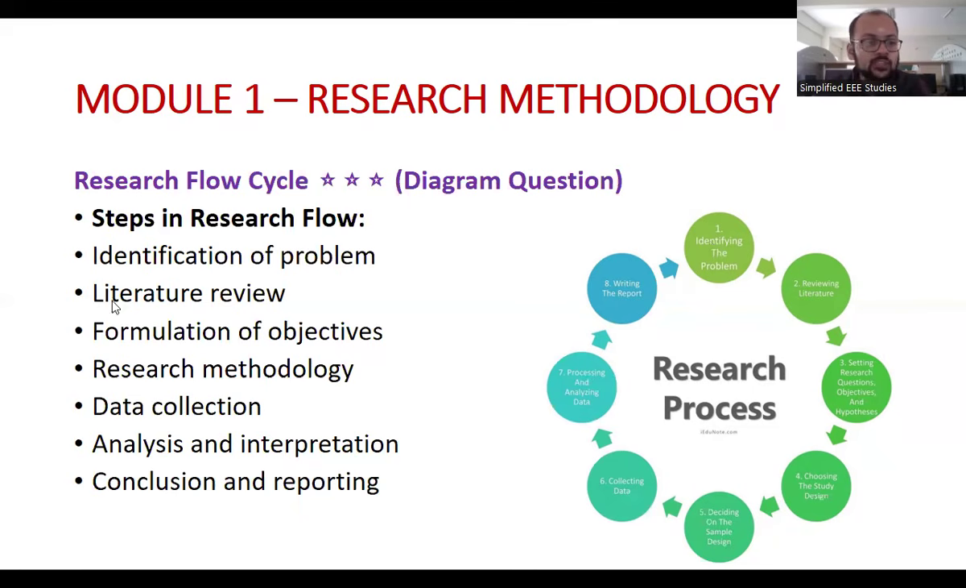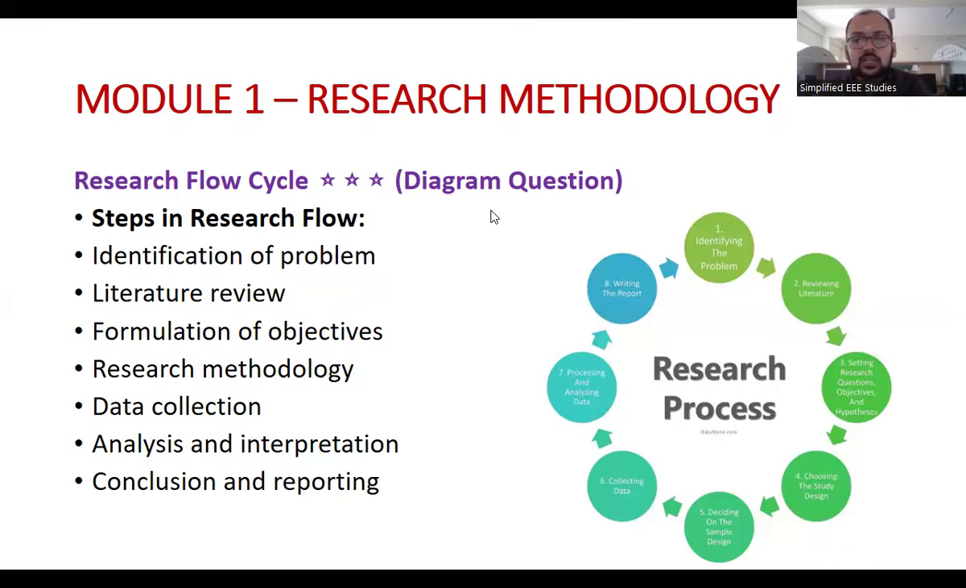Number one, identification of the problem, literature review or review of literature, or reviewing the article or journal, etc. Then formulation of objectives, research methodology, data collection, analysis and interpretation, ultimately conclusion and reporting. These are the important steps concerning the research flow cycle.